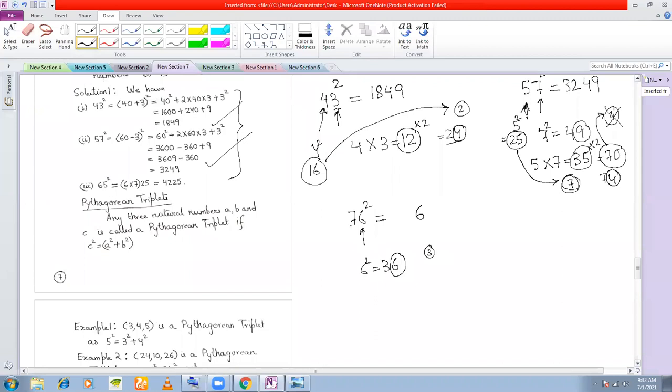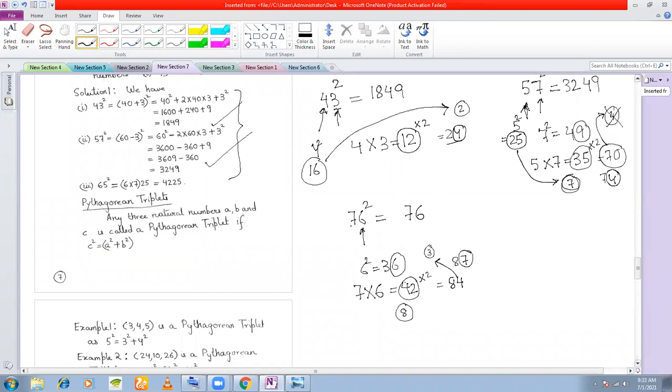Next, you take these two digits 7 and 6. You multiply these two digits. How much do you get? 42. Now you double 42. If you double 42, how much do you get? 84. This 84 you add with the carry to get 87. Right? You're getting 87. So this 7 you write here. Right? So now 8 is our carry.